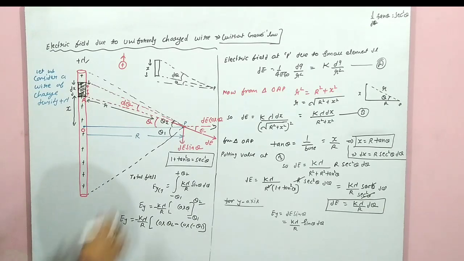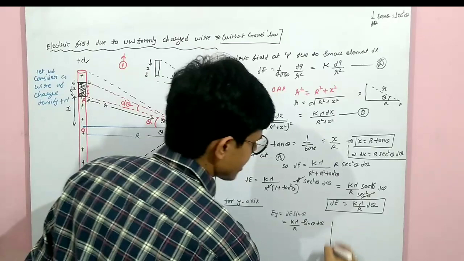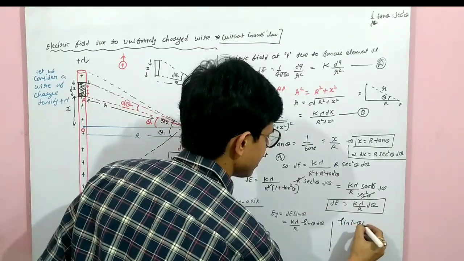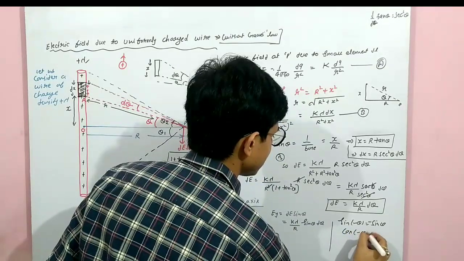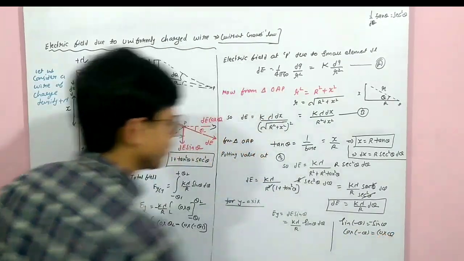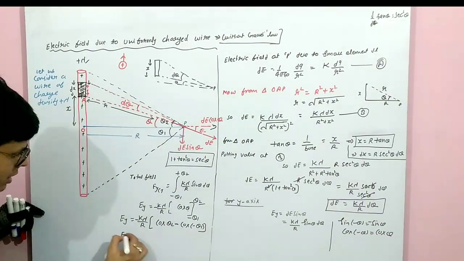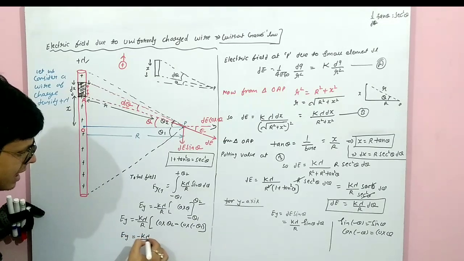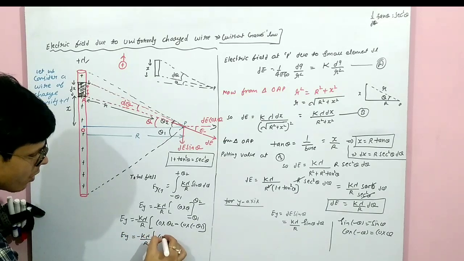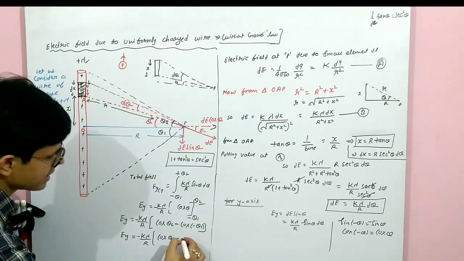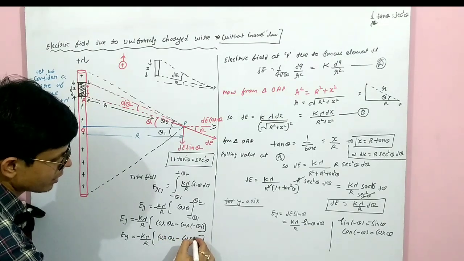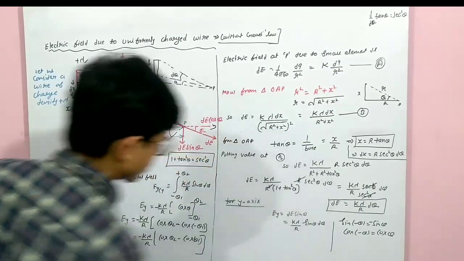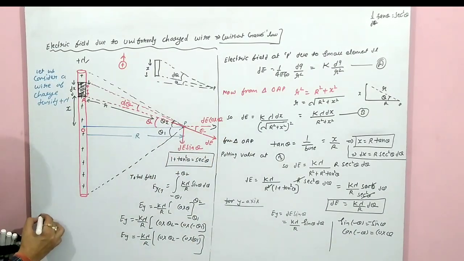As you know, sin of minus theta equals minus sin theta, and cos of minus theta equals cos theta. This is the formula. So Ey equals minus k lambda upon r, cos theta 2 minus cos theta 1. We can write the minus because cos of minus theta is also cos theta.